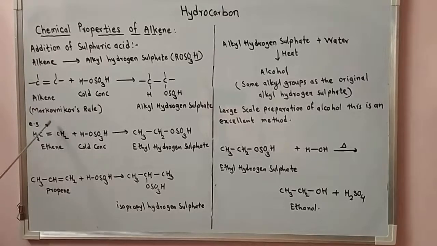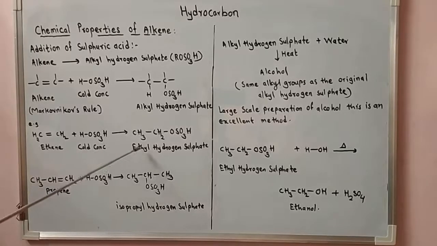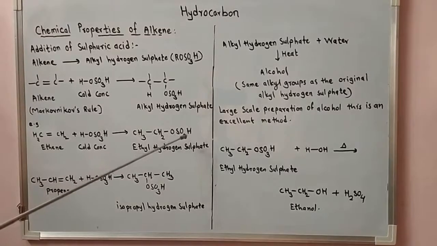So that is named alkyl hydrogen sulfate. Addition takes place according to Markovnikov's rule. According to this rule, the negative part of the reagent, that is OSO3H, gets attached to that unsaturated carbon which has fewer hydrogen atoms in the case of an unsymmetrical alkene. Let's see the example. Ethene plus cold and concentrated H2SO4 gives ethyl hydrogen sulfate, that is CH2 double bond CH2 plus HOSO3H gives CH3CH2OSO3H, ethyl hydrogen sulfate.